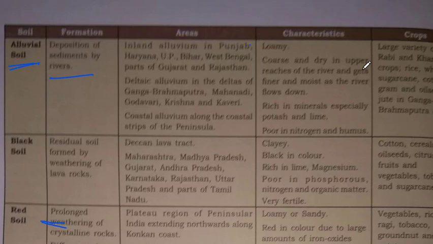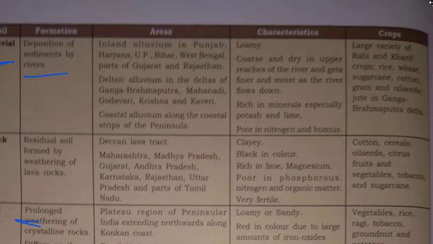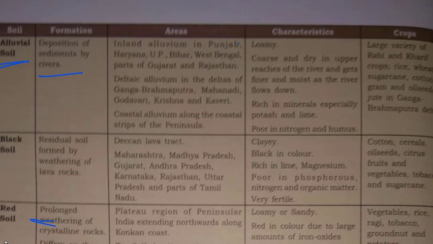The characteristic of alluvium soil is that it is loamy, porous and dry in the upper reaches of the river and gets finer and moist in the lower regions. So as the river flows down, it becomes finer and moist. Rich in material, especially potash and lime, and poor in nitrogen and humus. Which kind of crop can we grow? A larger variety of rabi and kharif crops: rice, wheat, sugarcane, cotton, gram and oilseed, and jute in Ganga, Brahmaputra deltas. So these are the different crops that we can grow.